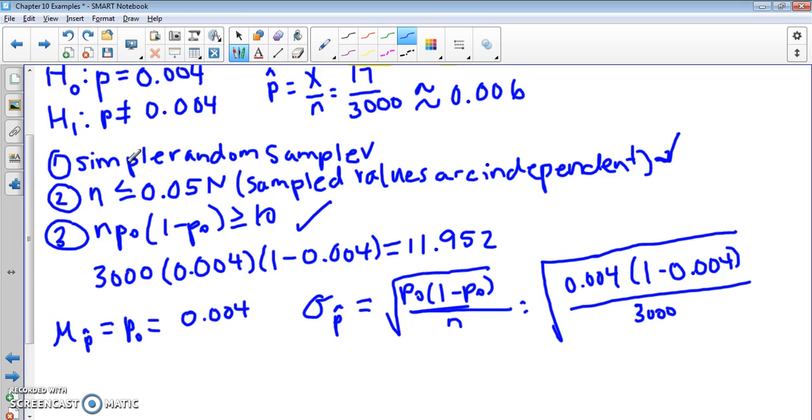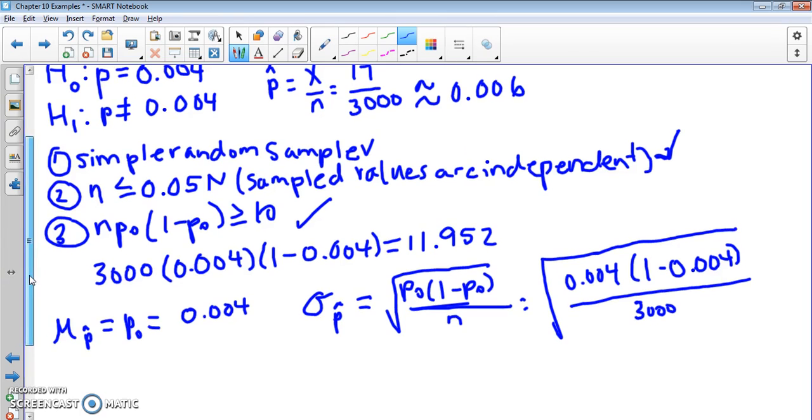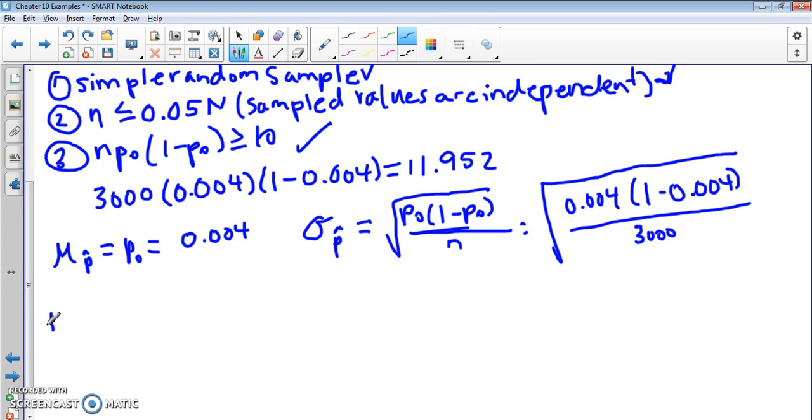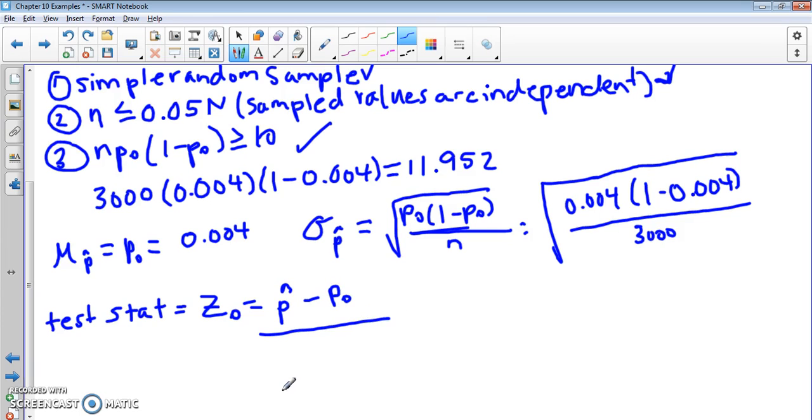And so we want to find our test statistic. And so our test statistic here is marked as z sub 0. And this is going to be p hat minus p sub 0, which is our mean, over our standard deviation.